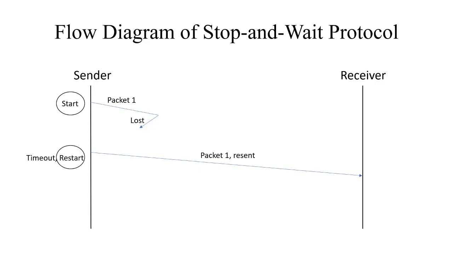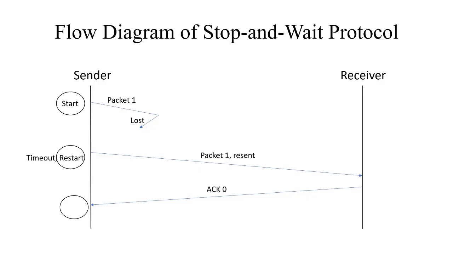Now this time the receiver has successfully received packet number 1, and then it will send an acknowledgement with the sequence number 0, which indicates that the receiver is expecting the next packet with sequence number 0.